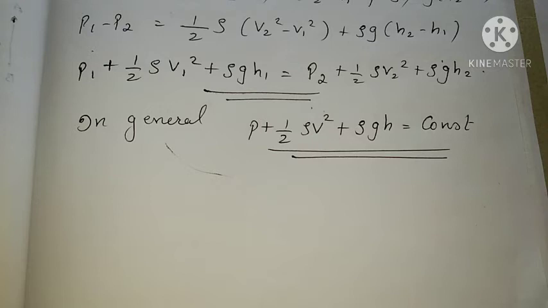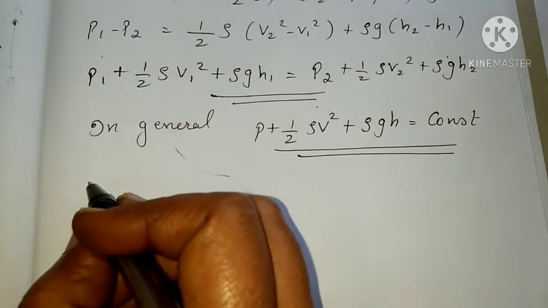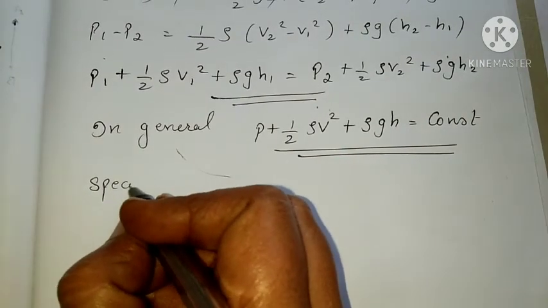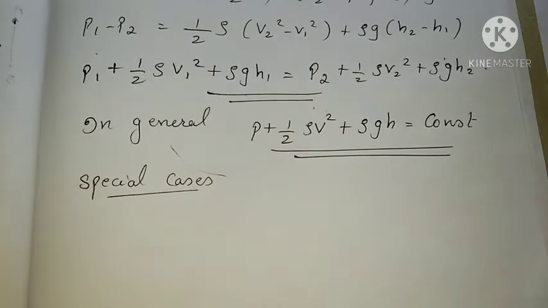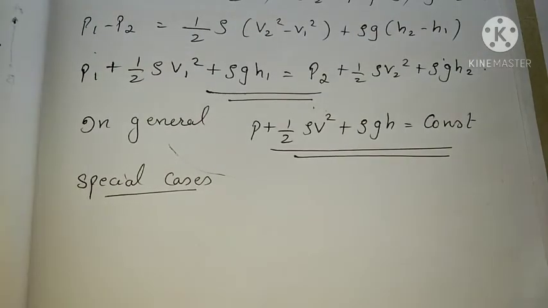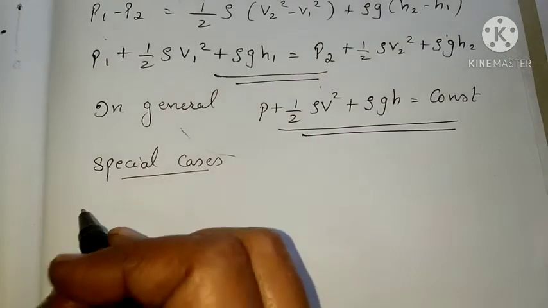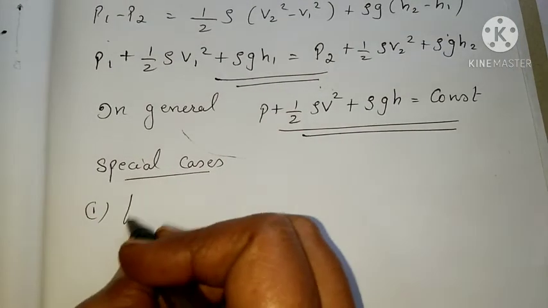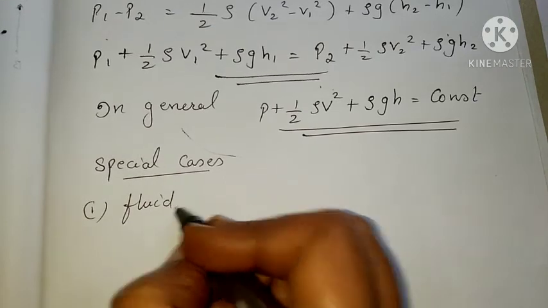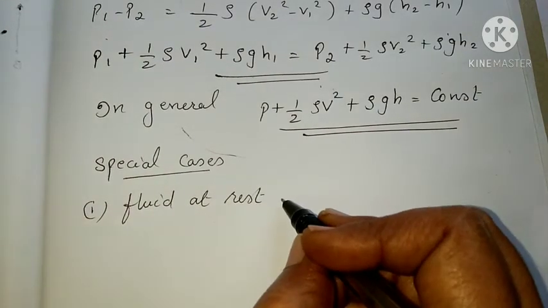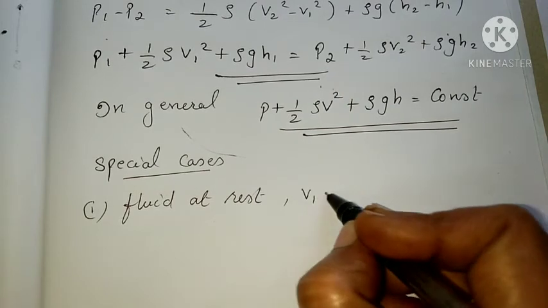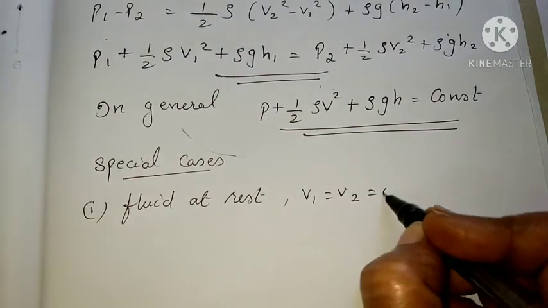Now we can see some special cases. The first case is when the velocity is 0, that is, the fluid is at rest. Fluid at rest means the velocity at the two ends, v1 equal to v2, equal to 0.